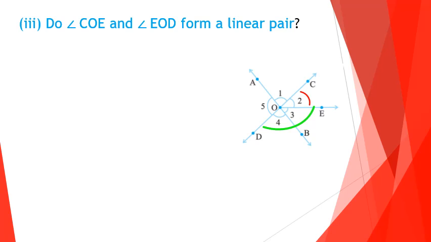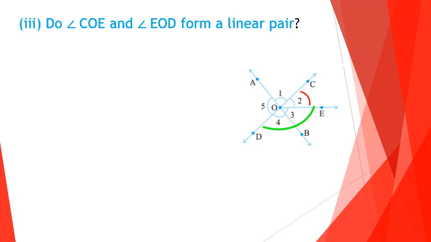That is, first one common vertex, second one common arm, and the third one, the non-common arms form a straight line, or the non-common arms form opposite rays. Non-common arms will make opposite rays, then such a pair of angles is said to be a linear pair. Now look at the figure. Angle COE is represented by red color and angle EOD is represented by green color.